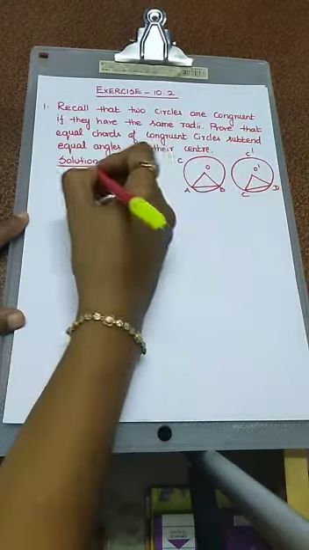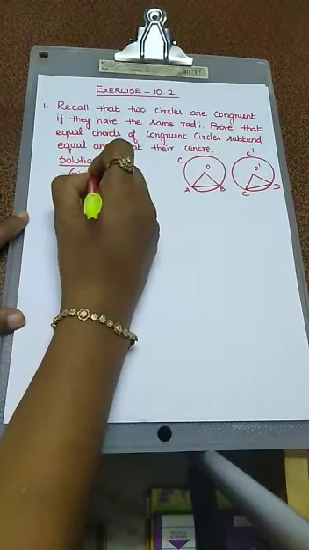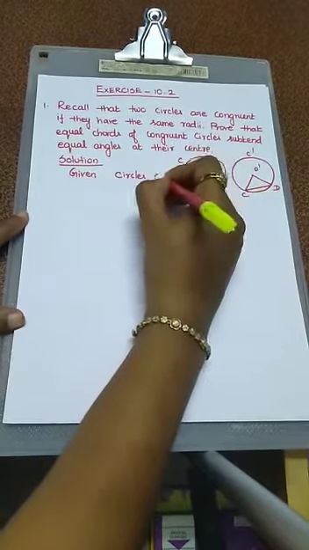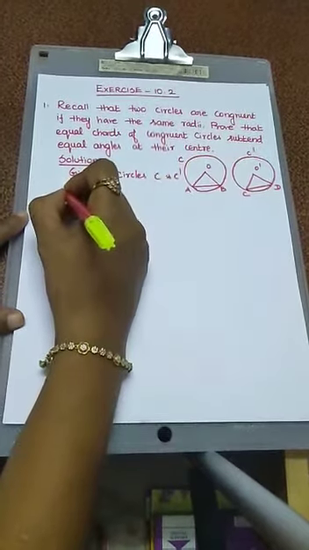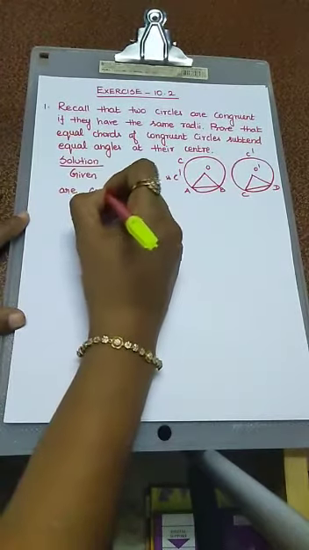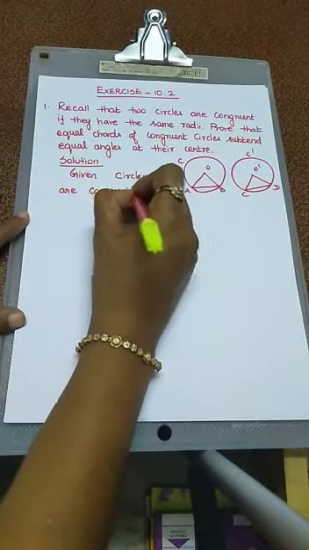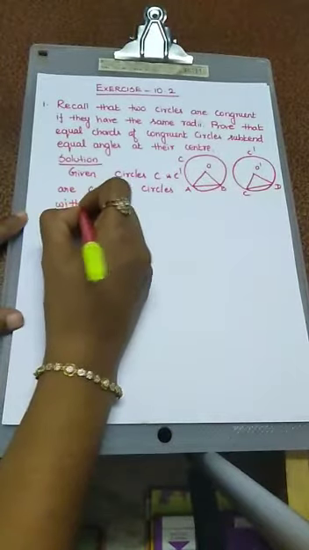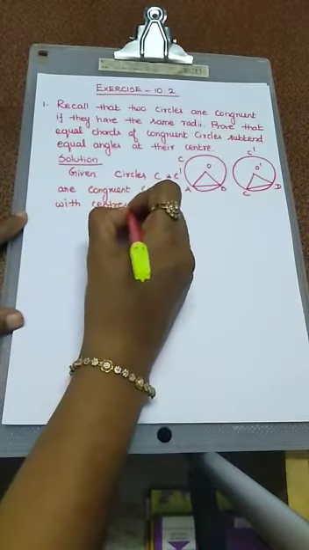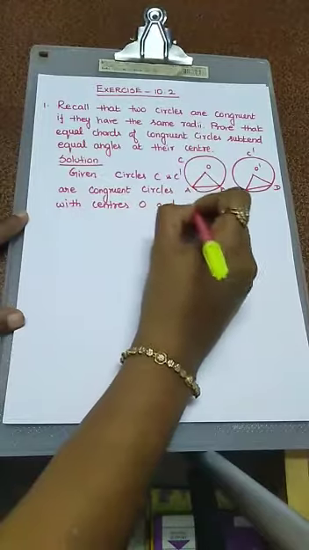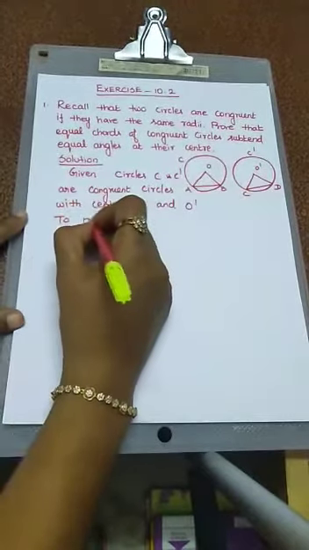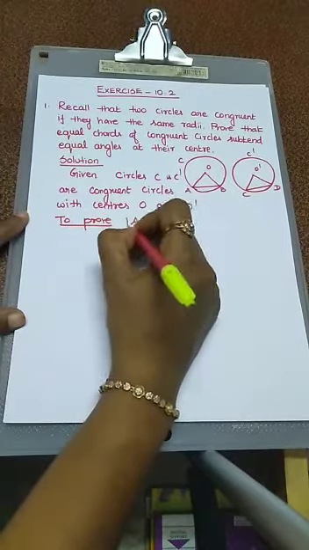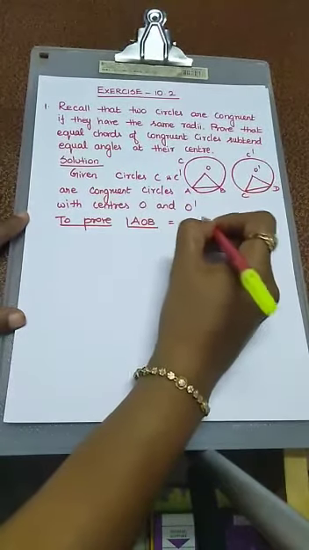That is our proof. First, write the given: circles C and C dash are congruent circles with centers O and O dash. What is our proof? To prove angle AOB is equal to angle CO dash D.